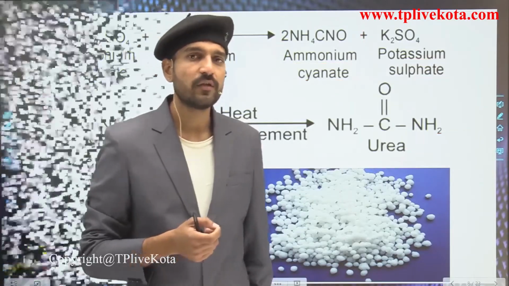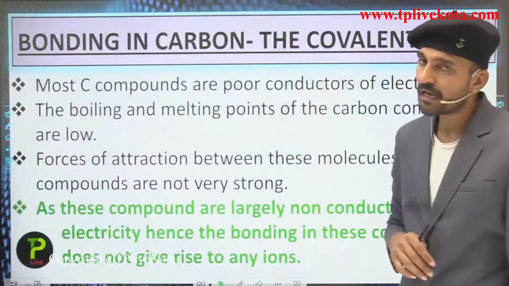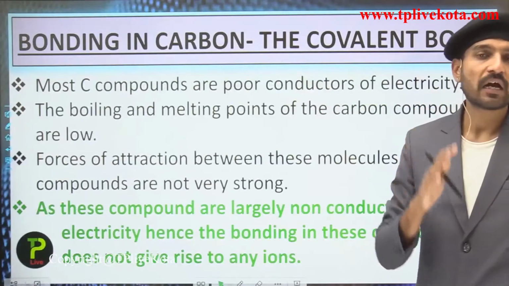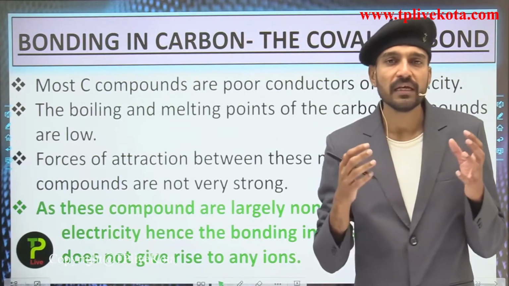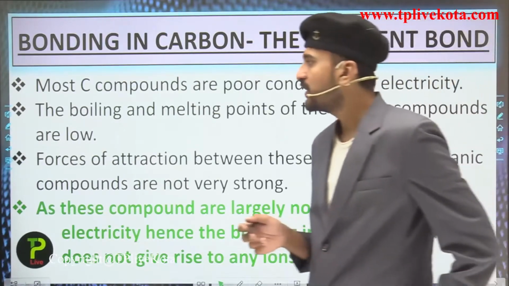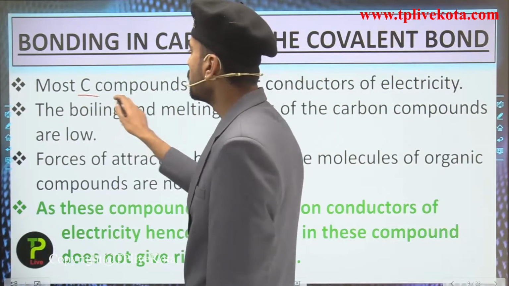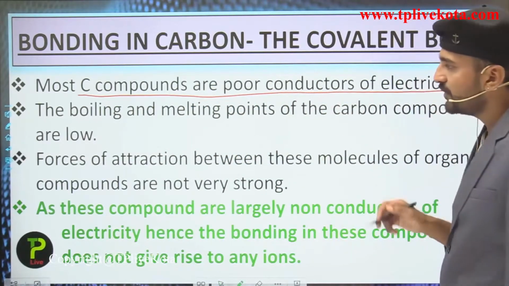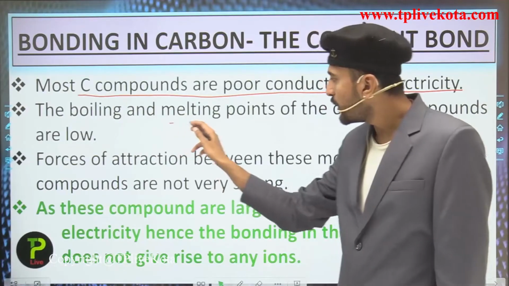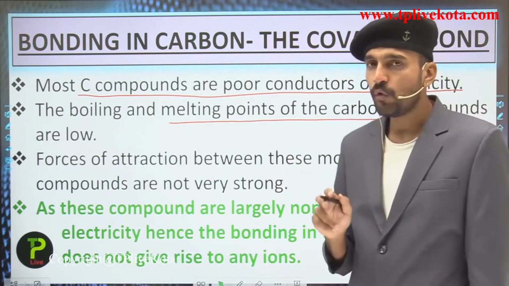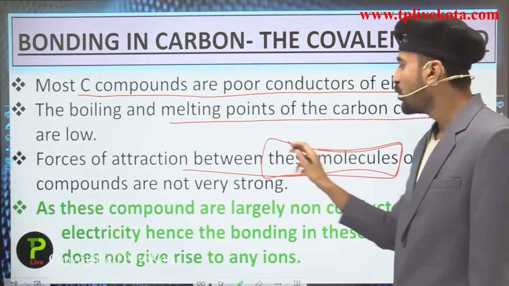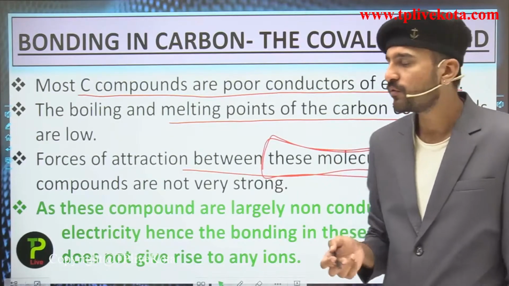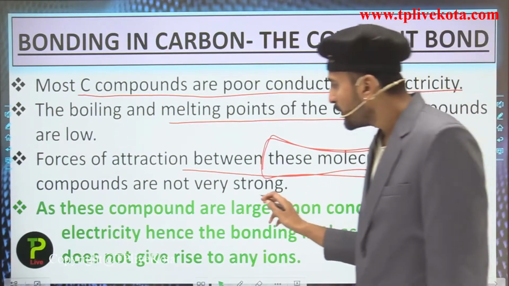So now students, let us move to the next slide and see the bonding in carbon, that is, the covalent bonds. In carbon, covalent bonding takes place, and not only in carbon, it takes place in many other compounds also. So let us see about the bonding in carbon. Most carbon compounds are poor conductors of electricity. The boiling point and melting point of carbon compounds are low, due to which the forces of attraction between the molecules of organic compounds are not very strong.